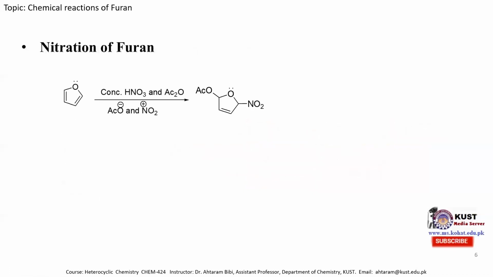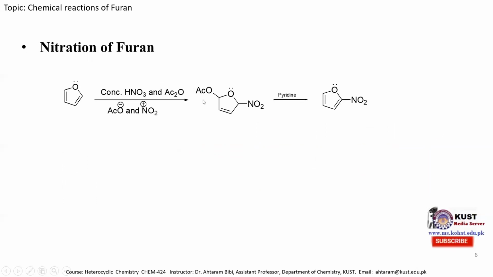Nitration of furan. Nitration of furan can take place when furan is treated with nitric acid and acetic anhydride. When these two species are mixed, they produce the acetate ion and nitronium ion. In this case, this lone pair of electrons shifts over here, this pi electron shifts over here, and this pi electron attacks the nitronium ion. To neutralize the positive charge of the oxygen atom, the acetate ion attacks this carbon atom, and this intermediate species is obtained.